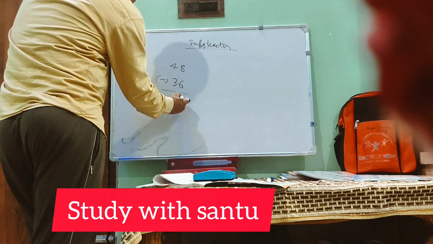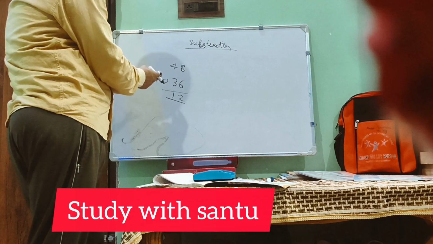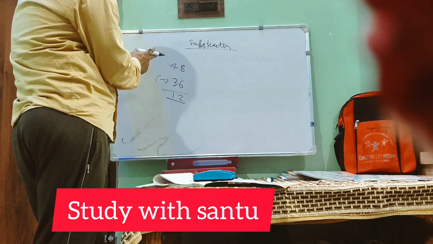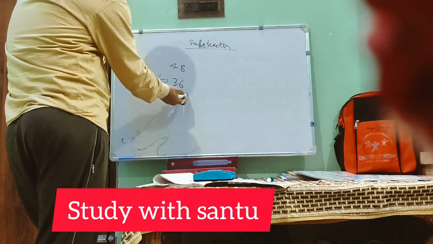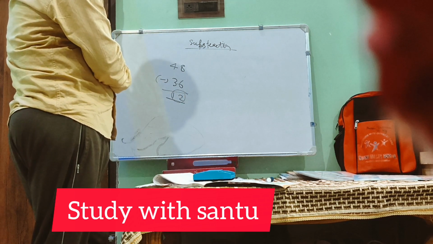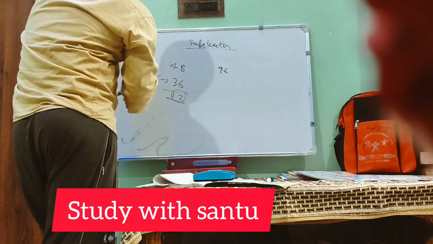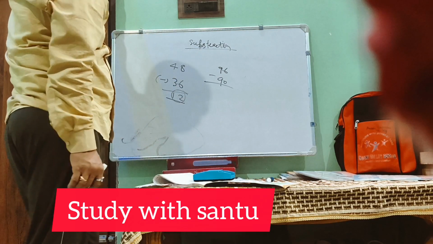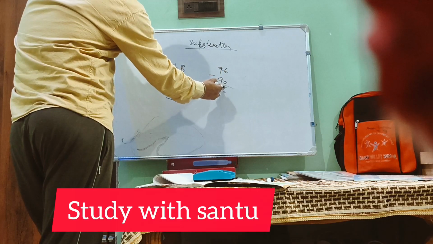8 minus 6, 2. 4 minus 3, 1. So if you are having 48 rupees and you are giving 36 rupees to someone else, you are left with only 12 rupees. The same way, 96 rupees you are having, 90 rupees you are giving to someone else. What will you get now? 6 minus 0, you will get 6, and 9 minus 0.